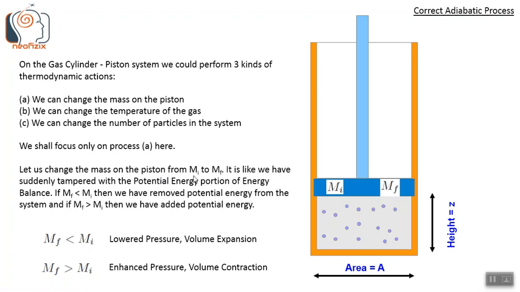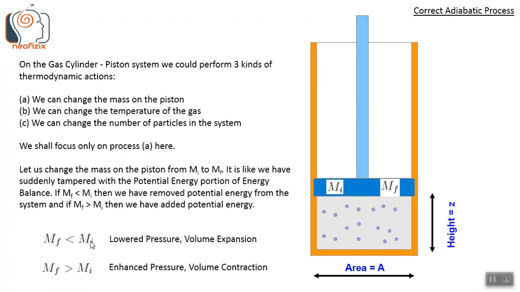So let us change the mass on the piston from m_i to m_f. It is like we have suddenly tampered with the potential energy portion of the energy balance. If the final mass m_f is less than the initial mass m_i, then we have removed potential energy from the system. If m_f is greater than m_i, then we have added potential energy to the system.